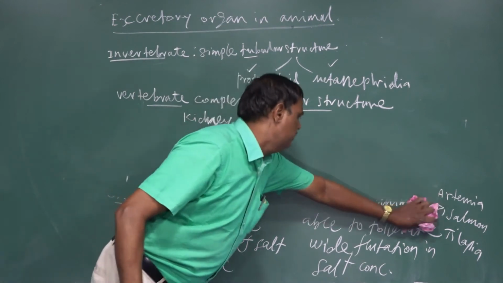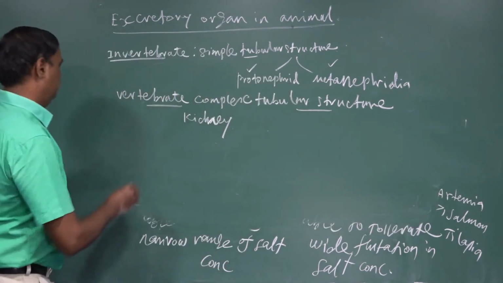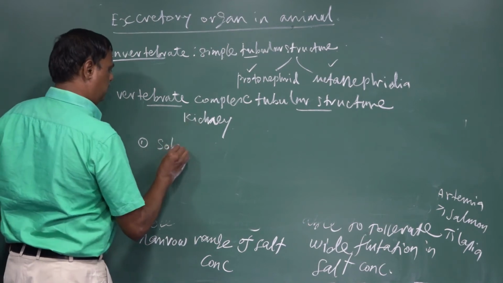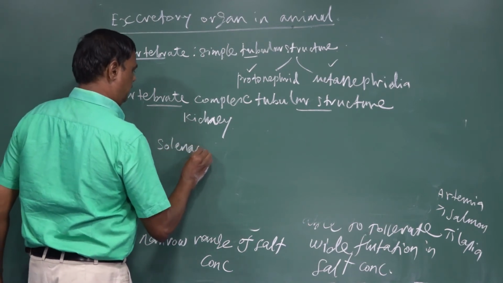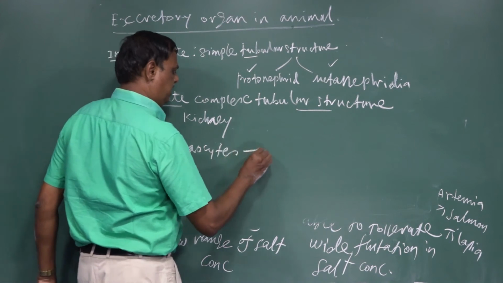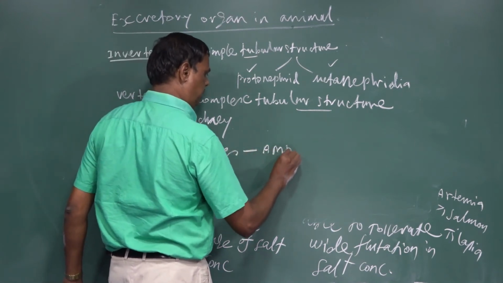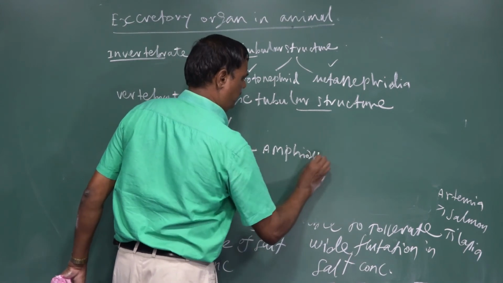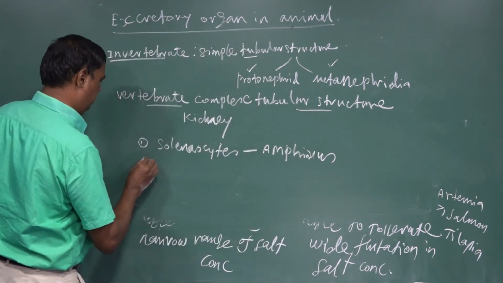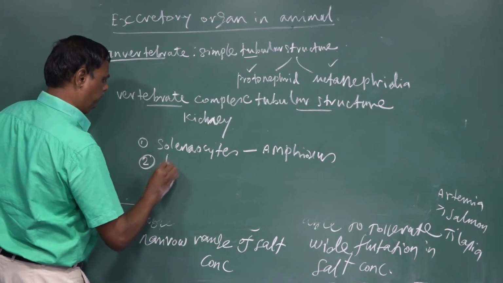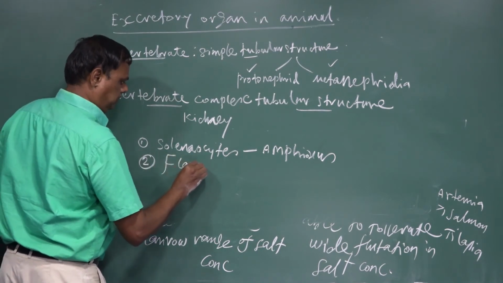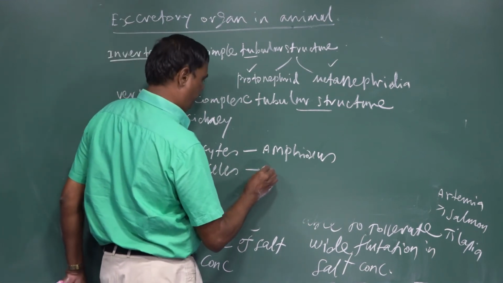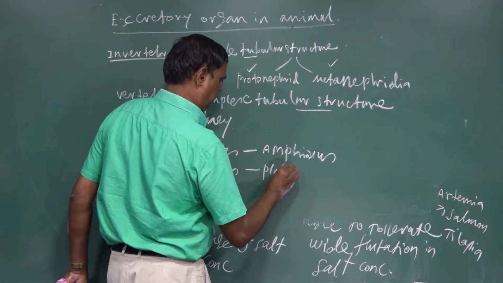And some of the other animals, for example, solenocyte. Solenocyte is the excretory organ of Amphioxus. Flame cell is the excretory organ of Platyhelminthes.